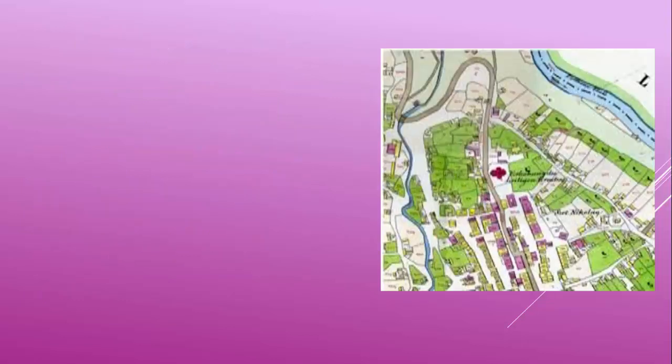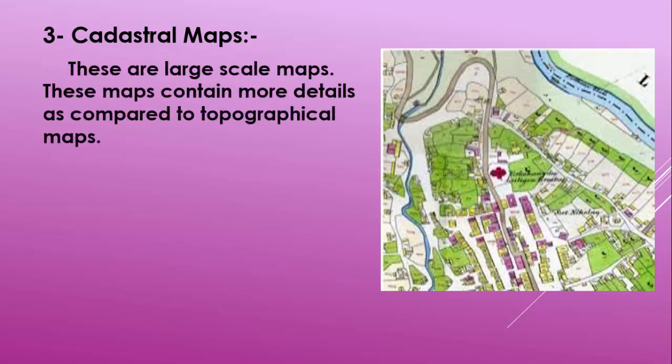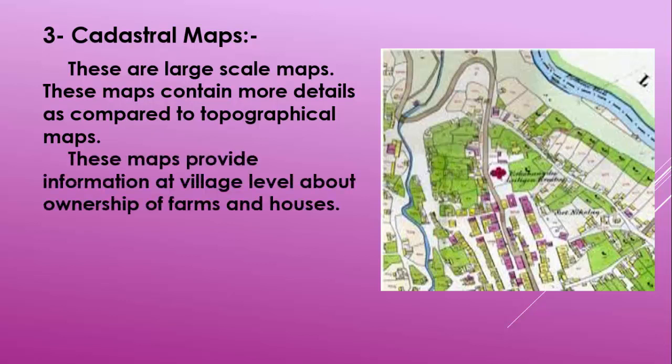Here is another example of a map. It is known as cadastral maps. They show us the more details about an area, its streets, and even houses and number of houses. These are large scale maps. These maps contain more details as compared to topographical maps.